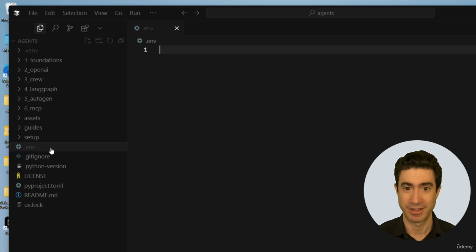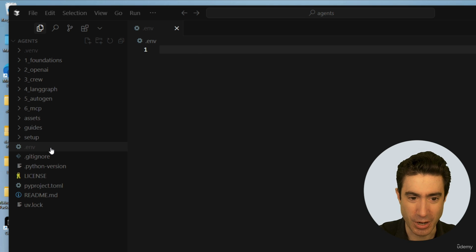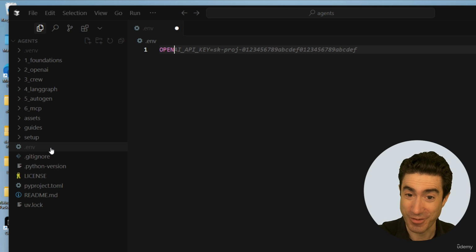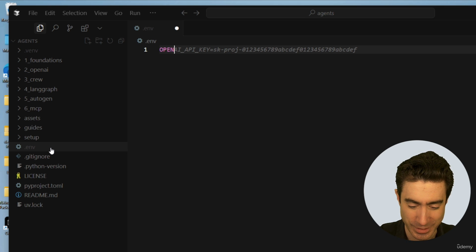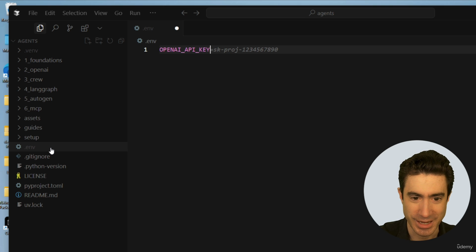And in particular, there's one key that we really care about, and you have to do this exactly right. If you make a typo in this, then it's not going to work, and it's going to be really frustrating. So try to be really careful with this. I'm going to type open, and you can see that already Cursor knows what I want to do. See how it's filling it in for me? I could just press tab to do what it wants, but I'm not going to press tab, as you'll see, because it's got a dummy key in there, not the key that we want. OPENAI_API_KEY equals.